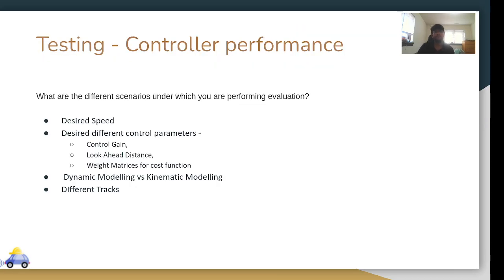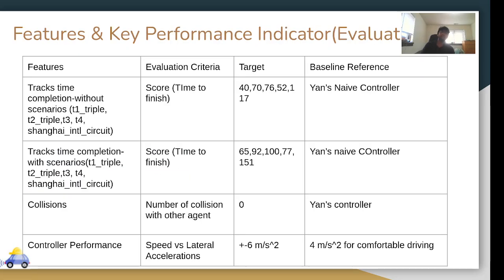Then I want to include the longitudinal information, and then I can try advanced control strategies like LQR or MPC. I want to test this based on desired speed, because we are seeing how fast I can go. Then the different control parameters, which include control gains, look-ahead distance, and different cost or weight metrics. I also want to perform a dynamical modeling versus kinematical modeling study, and of course I'm going to test on different tracks. For the key performance indicators and metrics, first you do different tracks without any scenario, and then you do tracks with scenarios.